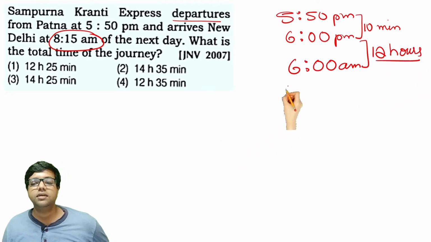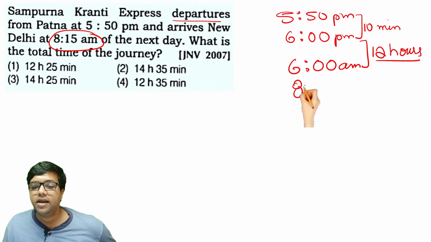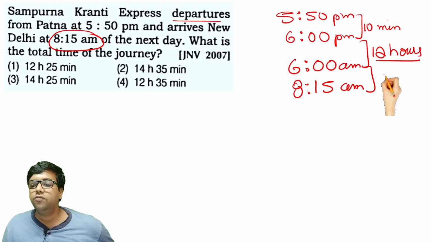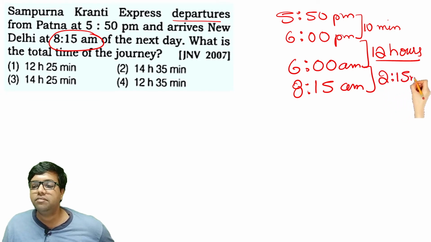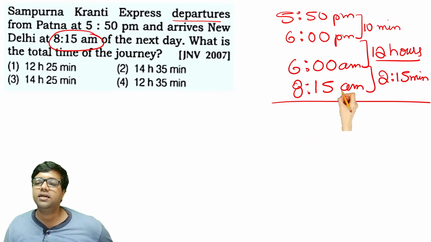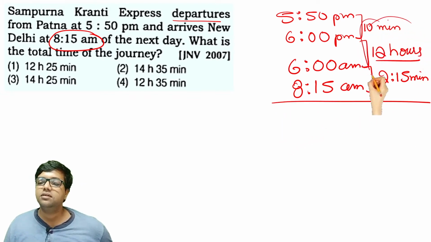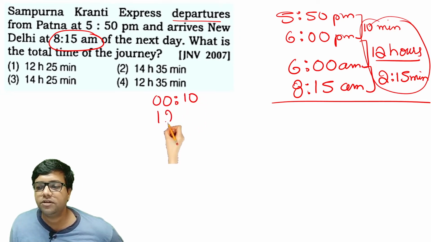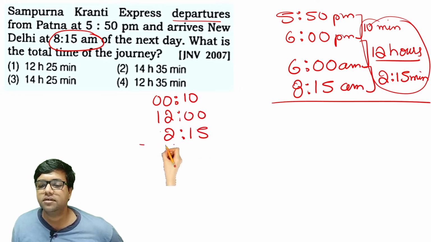From 6 a.m. to 8:15 a.m., the train will move for another 2 hours and 15 minutes. So the total time taken will be the sum of these values. Let's write it. 10 minutes, 12 hours, 2 hours and 15 minutes. Let's do the sum.